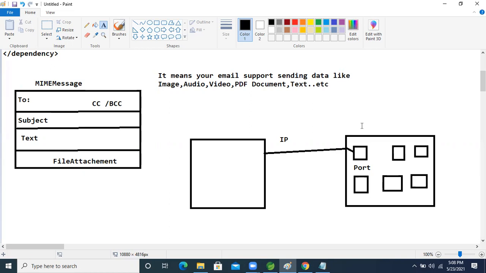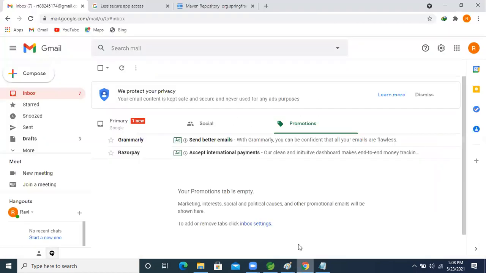Now the same thing happens here also. Just think about it: our Gmail is running from a server. In some server, that Gmail is running. So we need an IP address, which in web terminology is nothing but the URL.